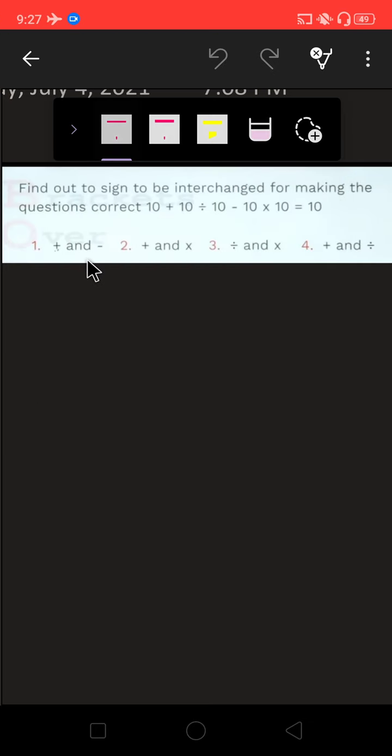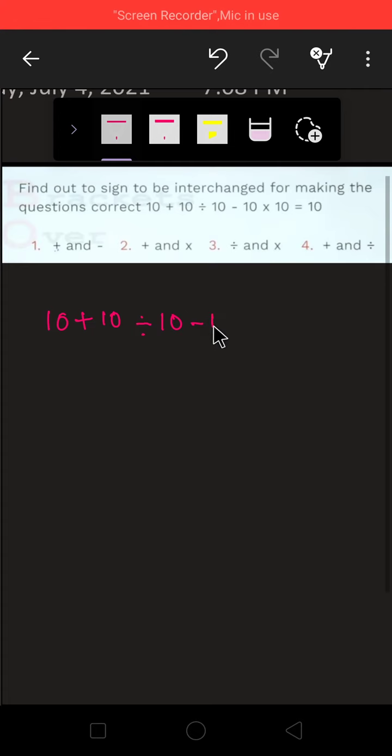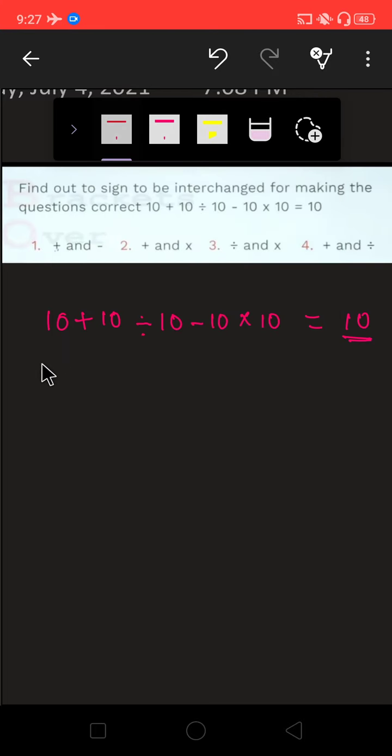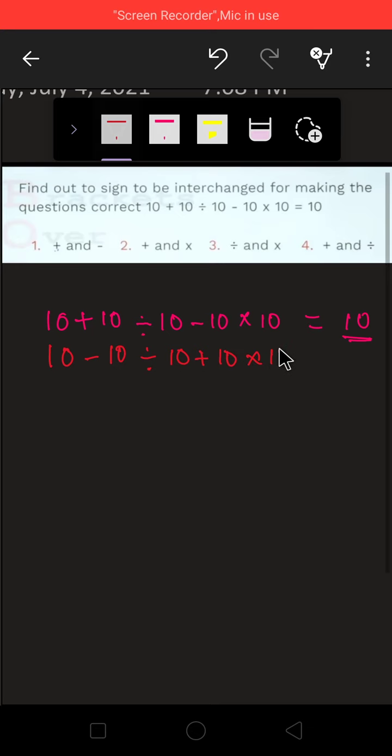So let's solve. First let us write the question: 10 plus 10 divided by 10 minus 10 multiply by 10. I should get the result 10. Let's see which case is right. In the first case, plus is replaced by minus, other operations remain the same, and minus will be replaced by plus, multiplication is as it is.